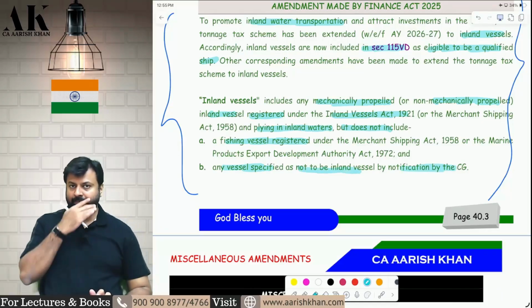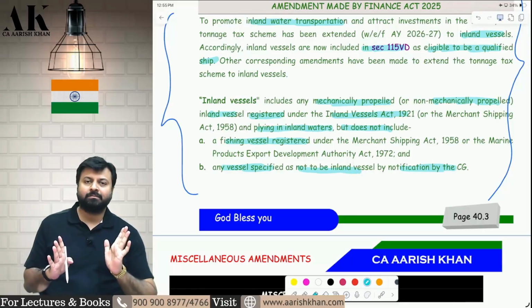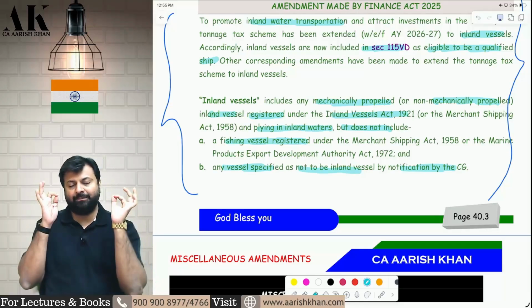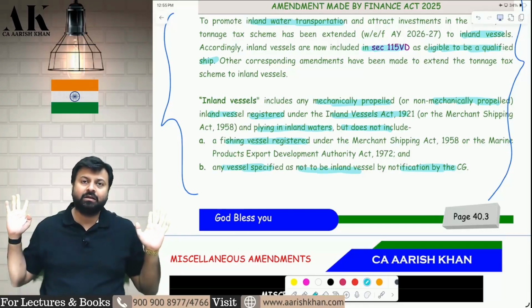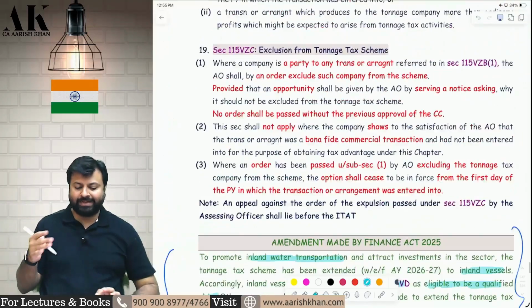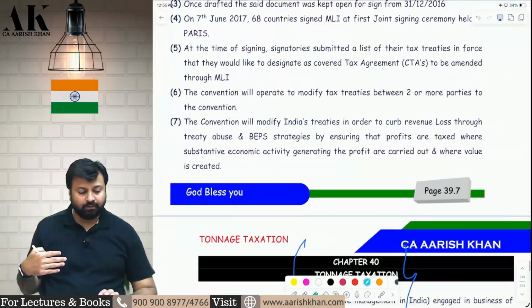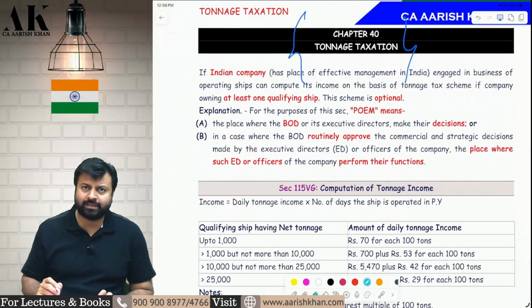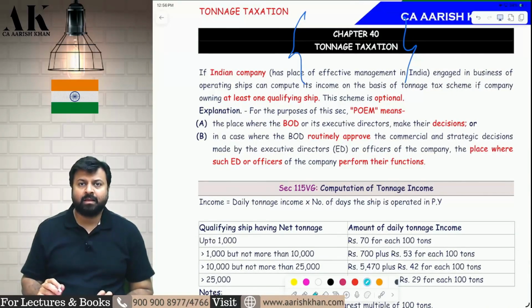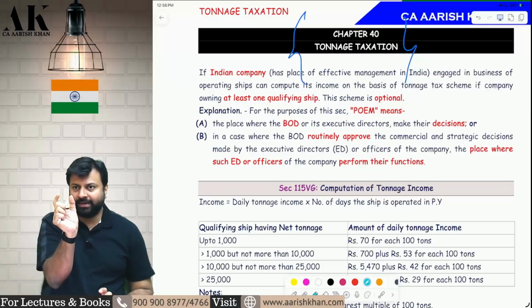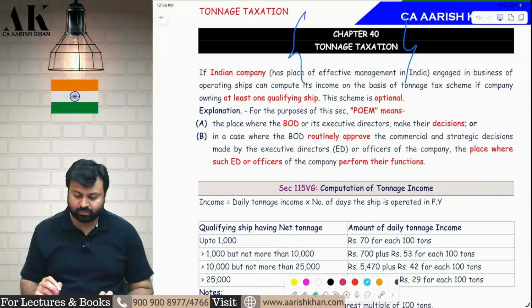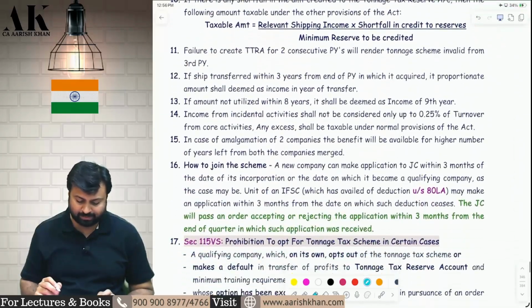So the amendment is very simple. Whatever provisions were applicable for sea-going vessels will now be applicable to inland vessels. That's it. The entire chapter will now be applicable to inland vessels. There are around 25 sections in tonnage taxation, and in all the sections they have added inland vessel, so that they can extend the benefit of this to inland vessels. That's the only amendment.